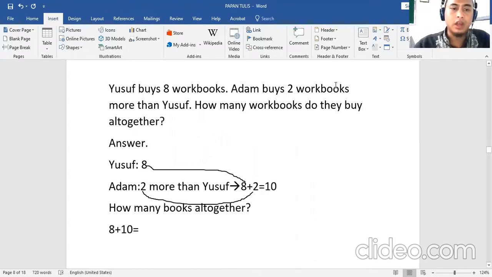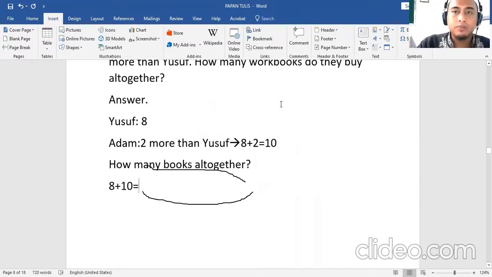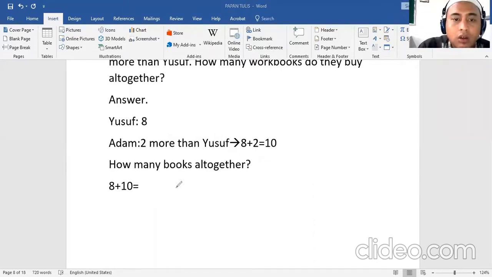So what is 8 plus 10? How many altogether? How do we know this? Do you know how to count simple numbers like this?